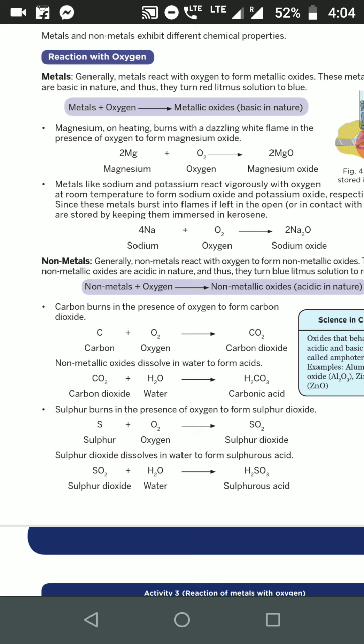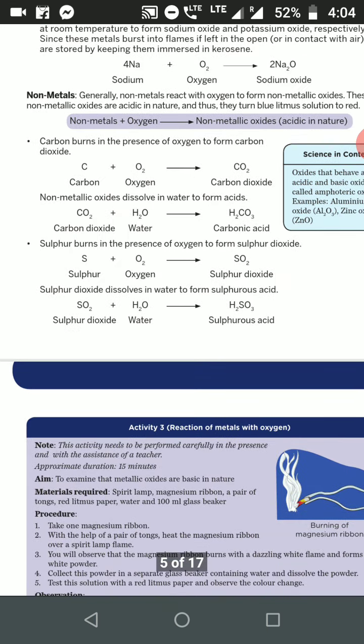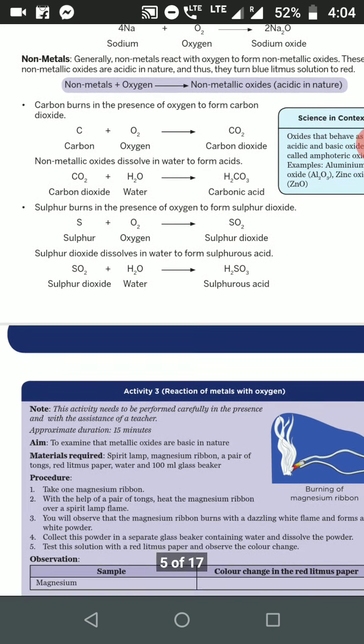Once again, I am repeating, carbon plus oxygen gives rise to carbon dioxide. When carbon dioxide is dissolved in the water, it forms carbonic acid, H2CO3. Similarly, sulfur plus oxygen gives sulfur dioxide. Sulfur dioxide, when it reacts with the water, gives sulfurous acid. The formula of sulfurous acid is H2SO3. You have to learn the reactions as well as the formulas.